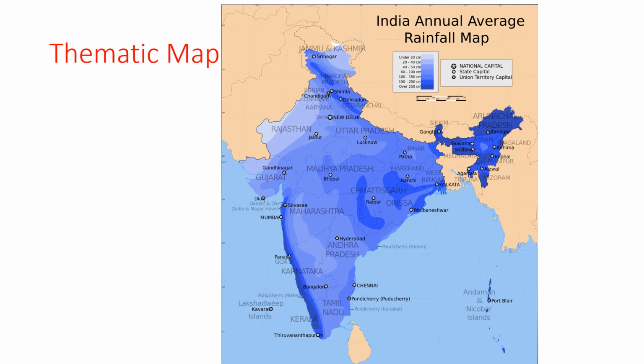So look at this Indian map. This is the rainfall map. This map shows rainfall in different areas of India only. Okay, so rainfall in different areas. That is why it is called rainfall map.